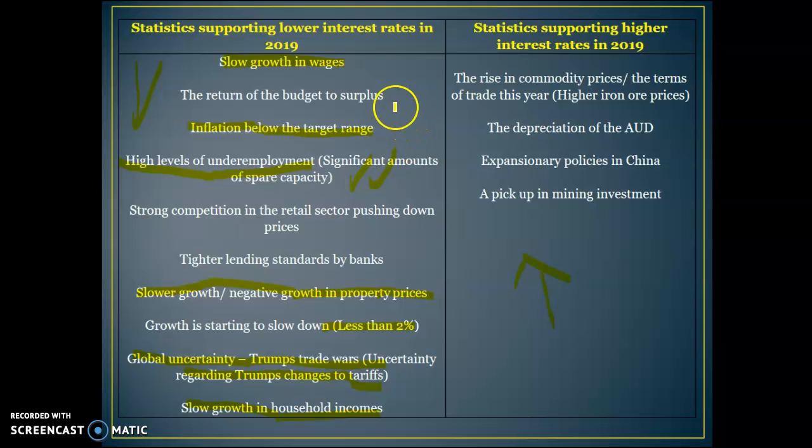Some other things: the government being committed to fiscal consolidation has kept inflation down. Strong competition in the retail sector, so increased incentive to be productive, and tighter lending standards by banks.